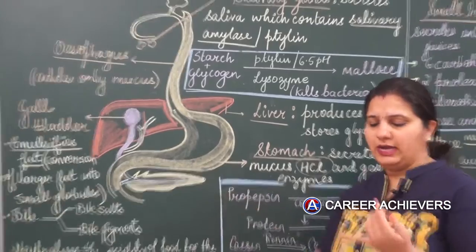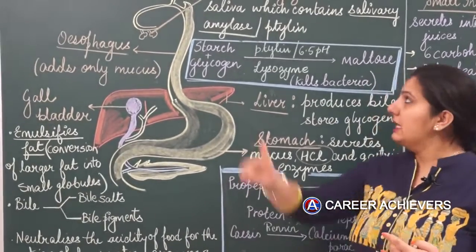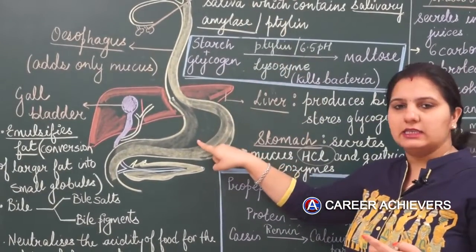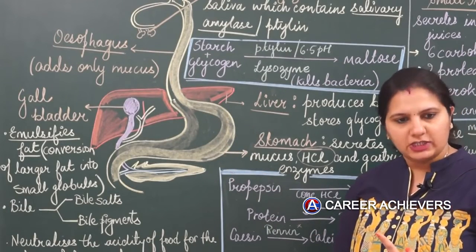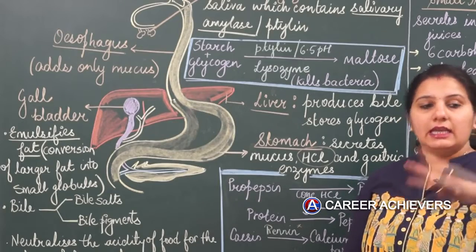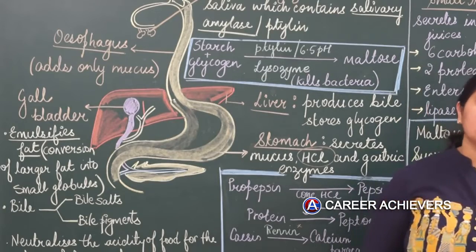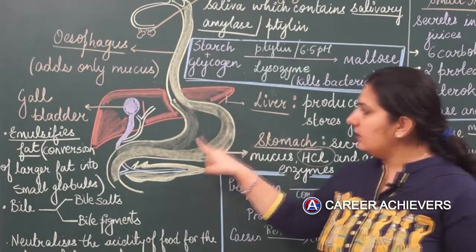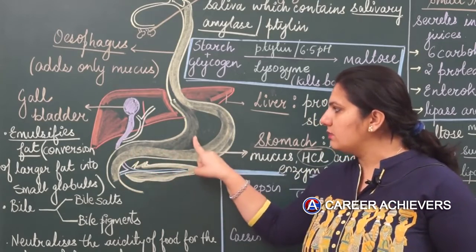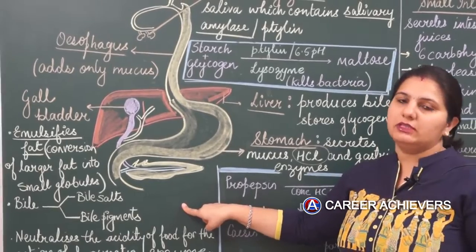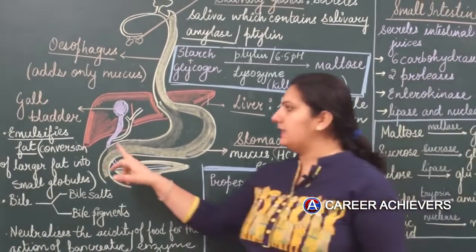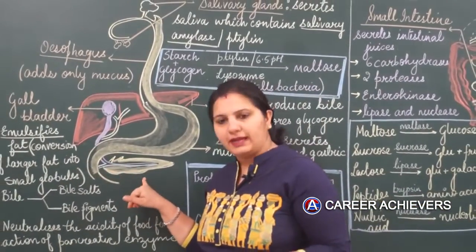Now in the stomach you have partially digested proteins, and from the mouth you have already digested carbohydrates. So the partially digested carbohydrates and partially digested proteins will be sent to the small intestine. Now whenever the food is traveling from the stomach to the small intestine, it will encounter different enzymes that are secreted by the liver and pancreas.